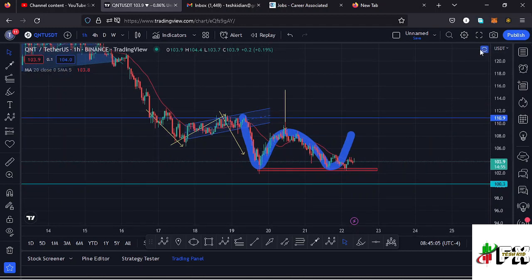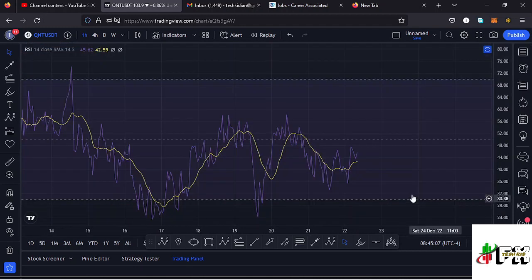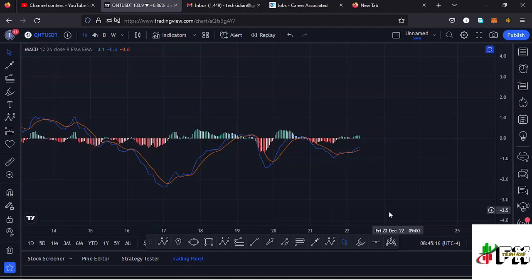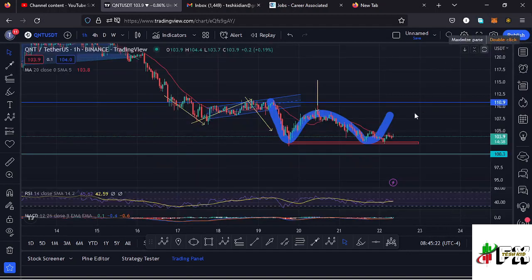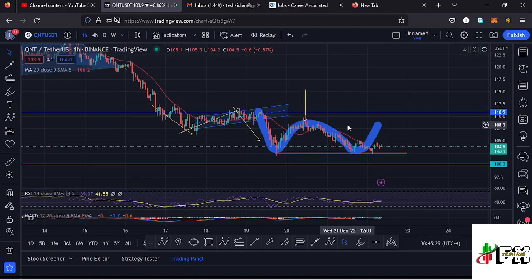Also taking a look at the indicators here on the 1 hour chart. On the 1 hour RSI we are trading at around the 45 mark, meaning we have massive room for us to support any movements to the upper side. Also taking a look at the MACD, here on the MACD we have been able to print a bullish cross, and that means higher prices are coming our way, and that would support that short-term bullish movement, giving us the breakout out of this double bottom that I have right here. So let's be patient and see how that plays out, and I'll keep you updated.